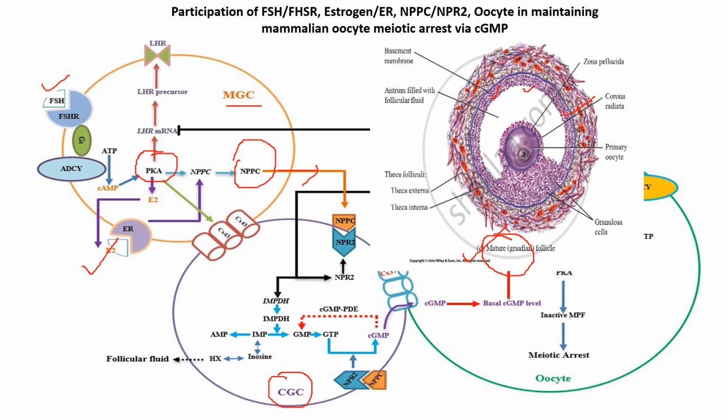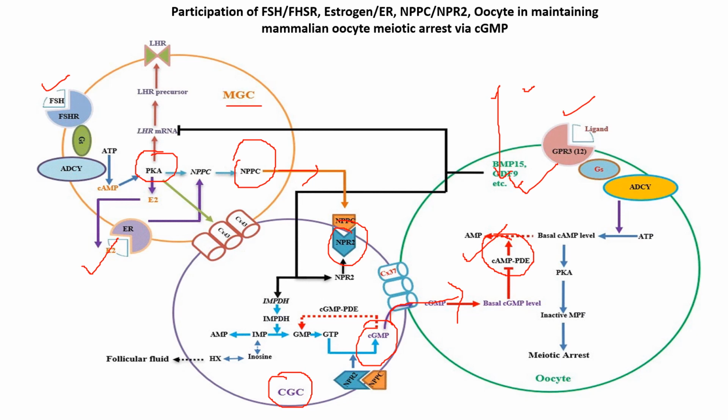Whereas the granulosa cells present at the cumulus oophorus are the cumulus granulosa cells. The NPPC, that is natriuretic peptide C, is first formed at the mural granulosa cell, then it comes to the cumulus granulosa cell. It binds with a specific receptor, and within this cell it enhances the secretion of cGMP. This cGMP, through the gap junction, enters into the oocyte.